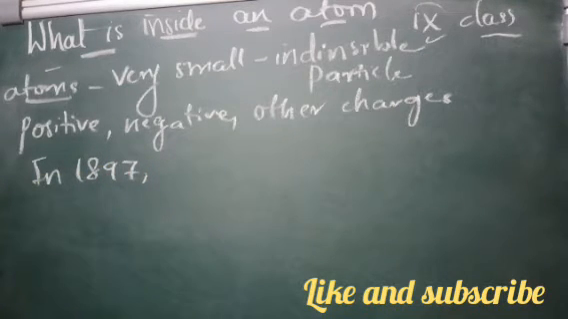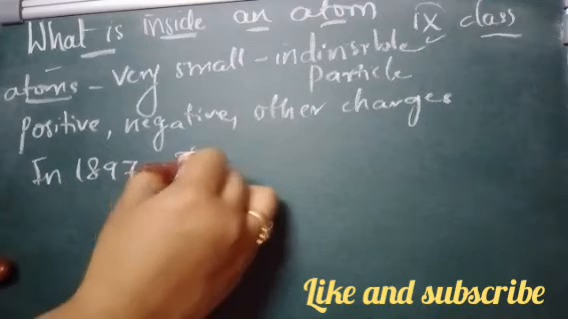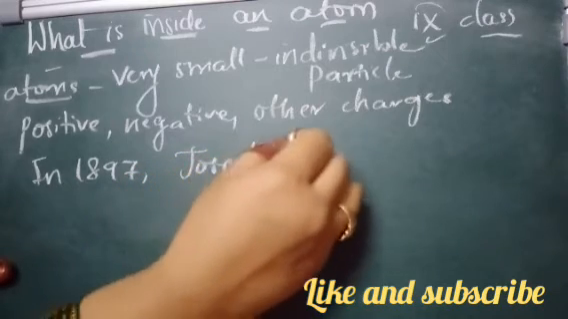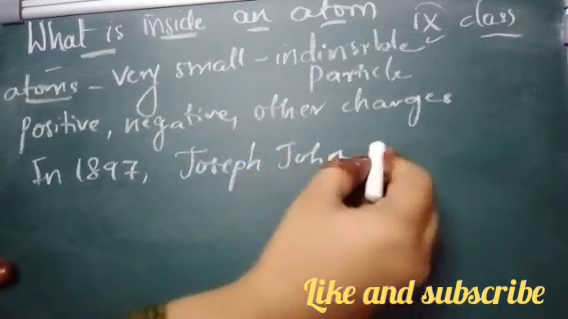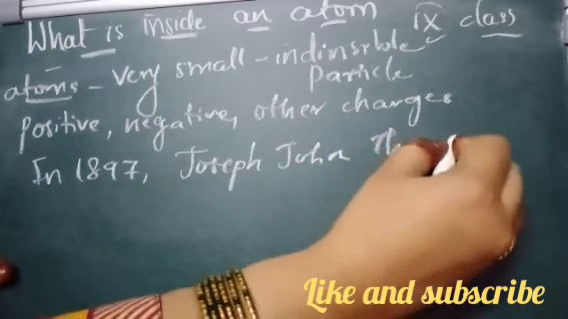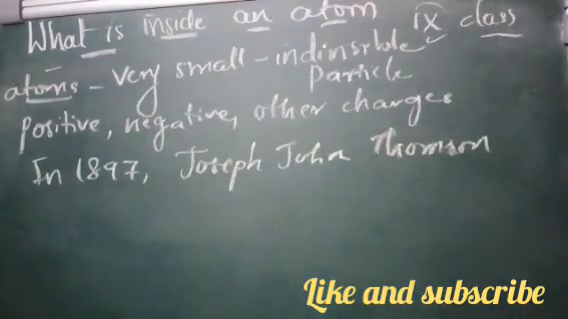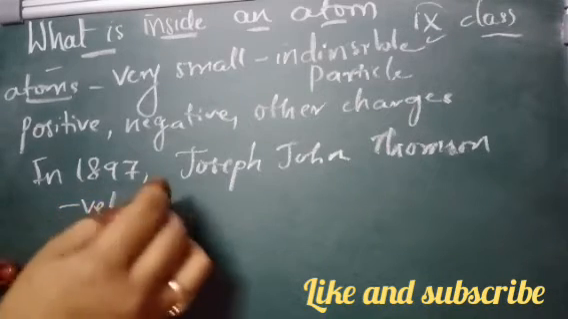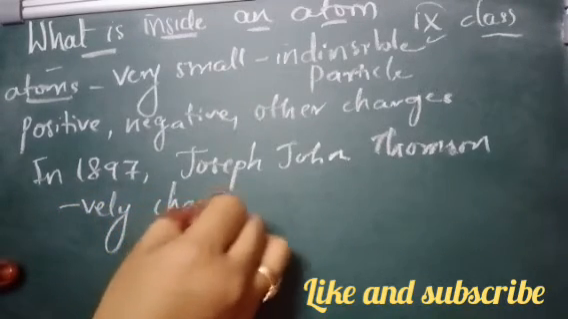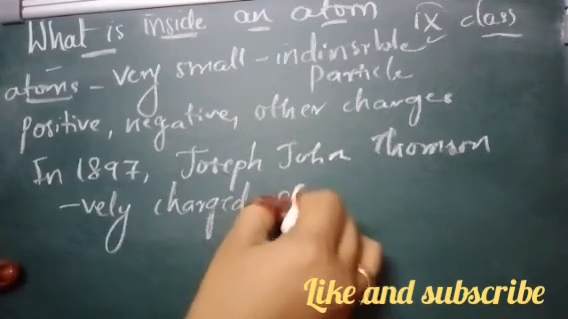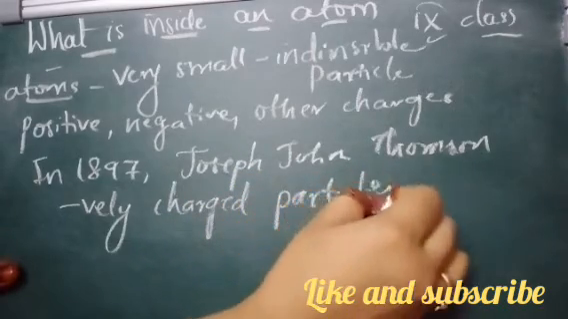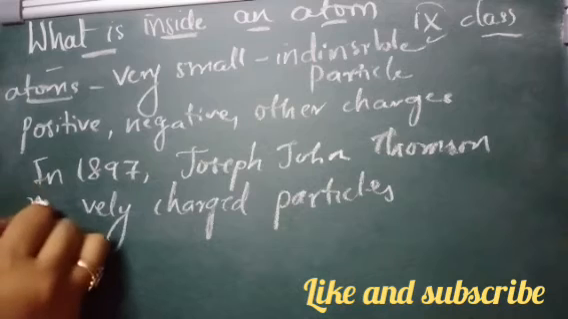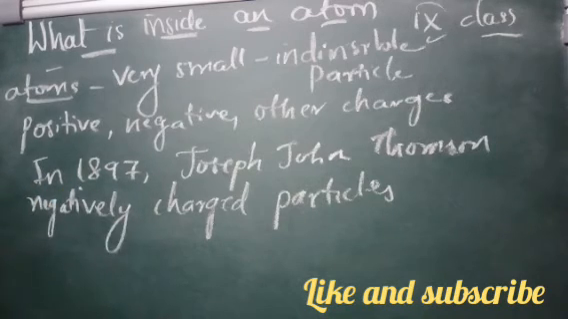a British physicist known as Joseph John Thomson demonstrated on the basis of these experiments that negatively charged particles are present in the atom.